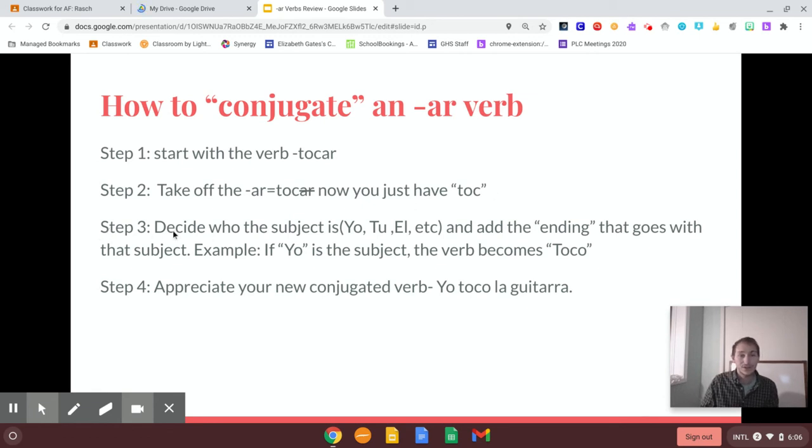All right, step three, decide who the subject is. Okay? Is it yo, tú, él, ella, usted, nosotros, vosotros, vosotras, ustedes, ellos, ellas? Notice here I did not put my accent over the u or the accent over the L, the E. I missed these.